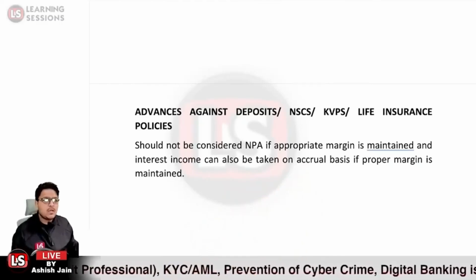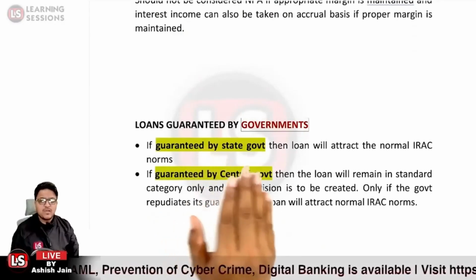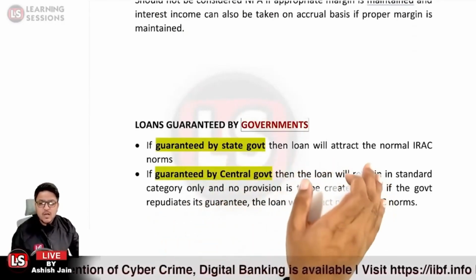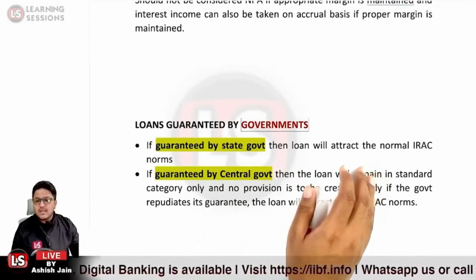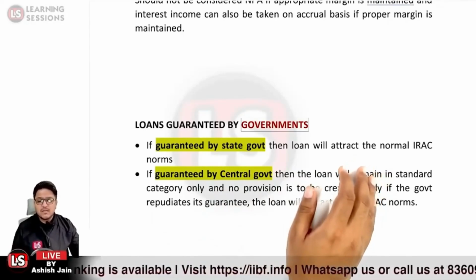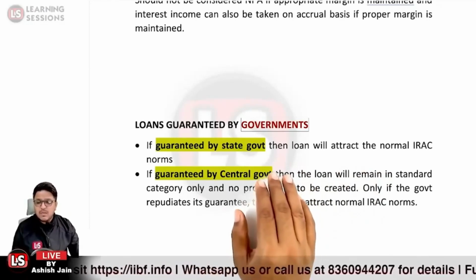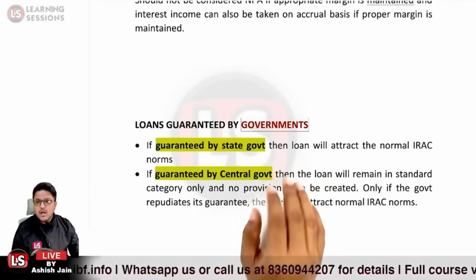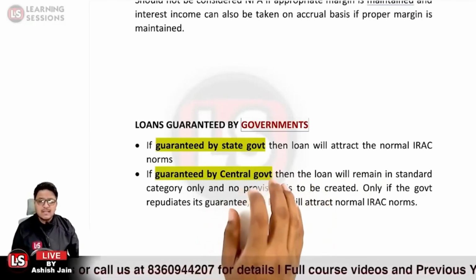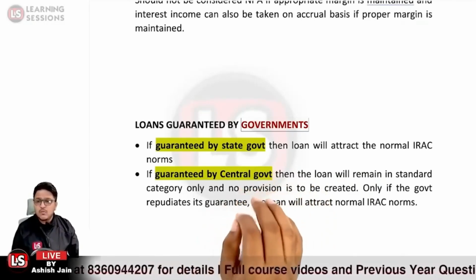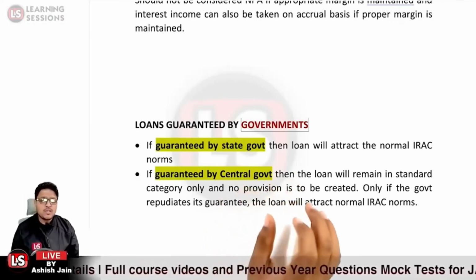Then it is related to loans guaranteed by the governments. Where the loan is guaranteed by the state government, normal IRAC norms would be applicable, as applicable on other loan accounts. But if the loan is guaranteed by the central government, in that case the IRAC norms will not be applicable. The account will remain under the standard category only, and no provision is to be created.